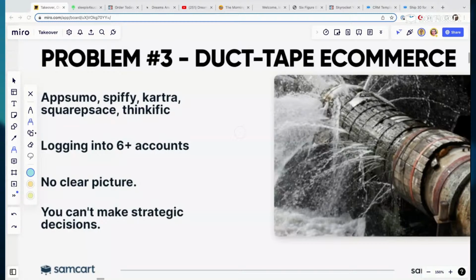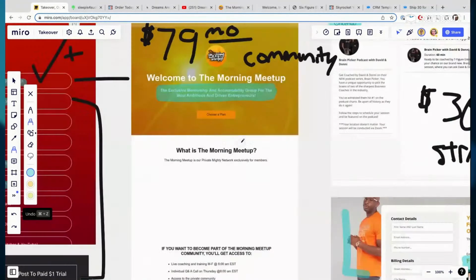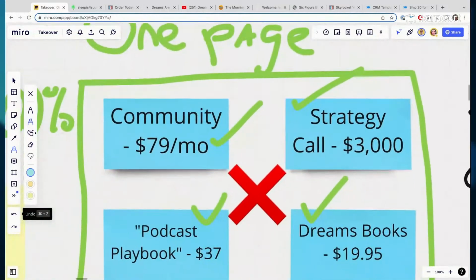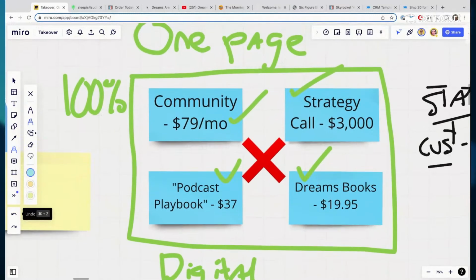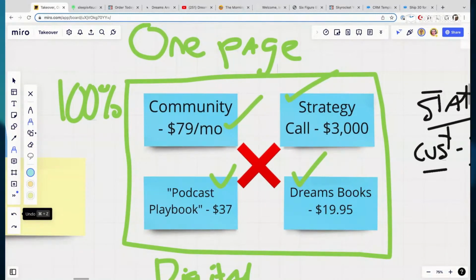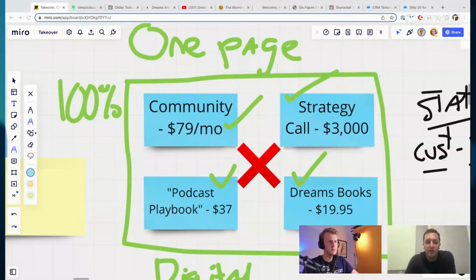For me, the biggest takeaway is what we laid out down here: how can David take all the stuff he's got sitting around and let his customers explore and scoop up more than one product at a time? How can we double sales, or 2-3x what customers are spending, just by giving them a chance to say, cool, I'm buying the book, but I'm also going to grab that podcast playbook by itself.